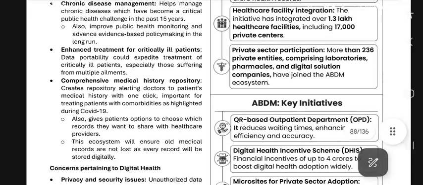The common medical history repository alerts doctors to a patient's medical history with one click, which is important for treating patients with comorbidities. It also gives patients options to choose which records they want to share with healthcare providers. This will also ensure all medical records are not lost, as every record will be stored digitally.